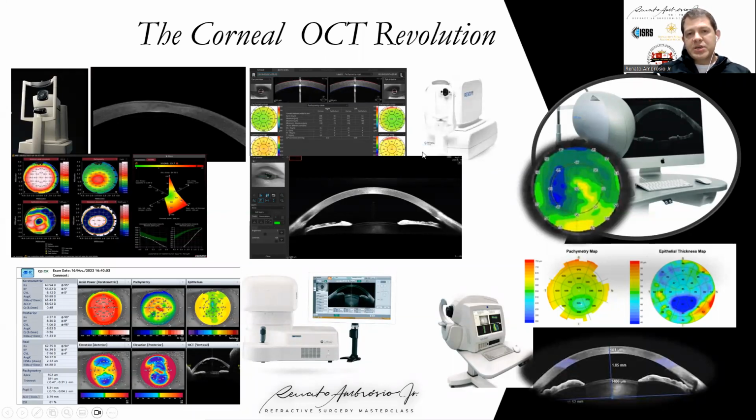Some multimodal imaging tests like the Revo and the Cirrus can have, along with the cornea analysis, macula and optic nerve. The Revo is even able to do axial length measurements. We have the MS39, a very interesting machine that also has the Placido. We have, of course, the Anterion, that has a swept source with axial length measurements, and you're able to do the segmentation and have the Scoring Analyzer. We have the Casia 2, a very nice cornea and anterior segment OCT for analysis of the cornea and anterior chamber from Tomey. So we are looking at a true revolution of OCT technologies.